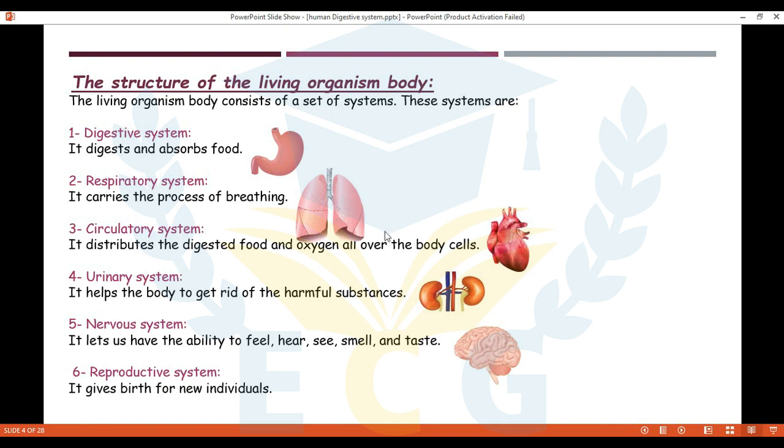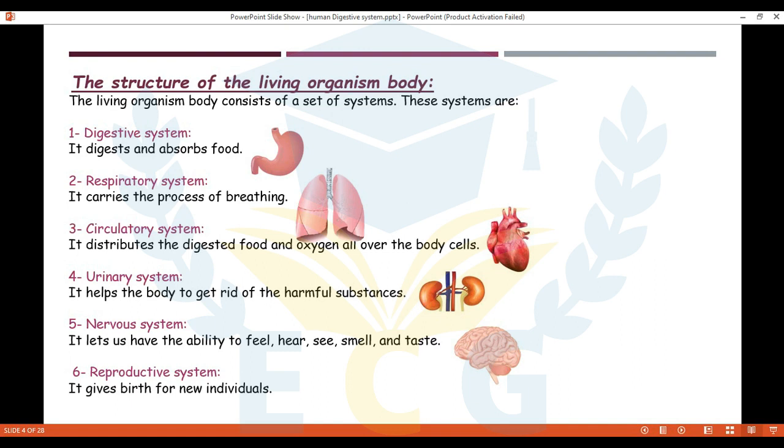Excellent. And here I can see the heart. So the heart is the main organ of the circulatory system. What is the function of it? It distributes the digested food and oxygen all over the body. Distributes, which means transfer. All the digested food, which is the nutrients, and oxygen all over the body.